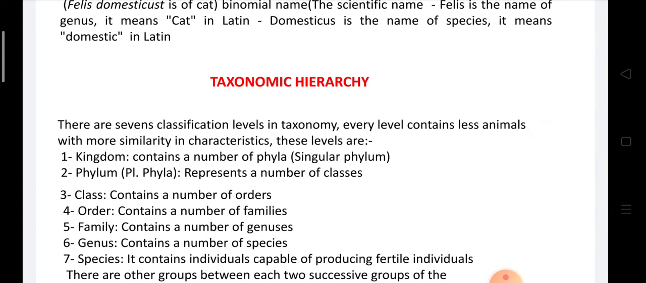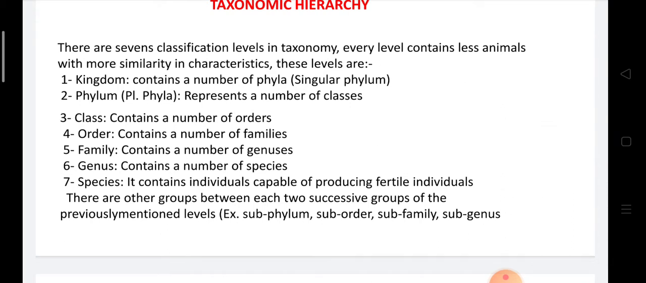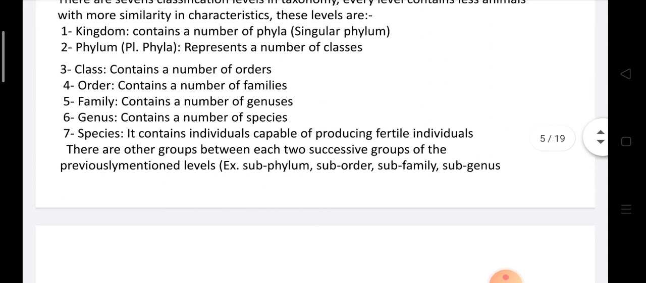Taxonomic hierarchy. The taxonomic hierarchy begins with the biggest level, called kingdom, which contains a number of phyla. Phyla represent a number of classes. Class contains a number of orders. Order contains a number of families. Family contains a number of genera. Genus contains a number of species, and the species is the lowest level of taxonomy, which contains individuals capable of producing fertile individuals between each other due to successful mating.